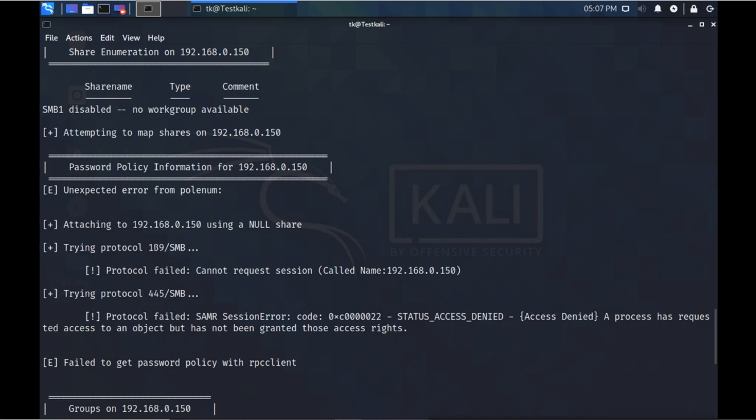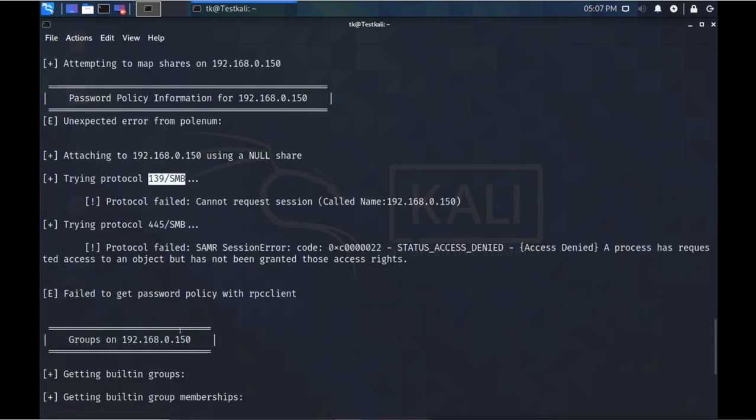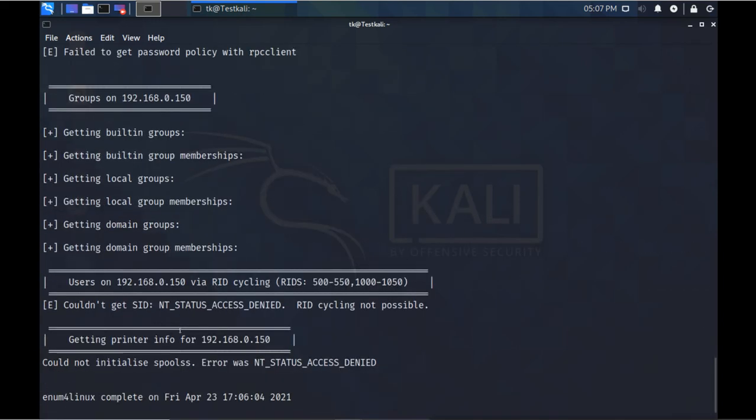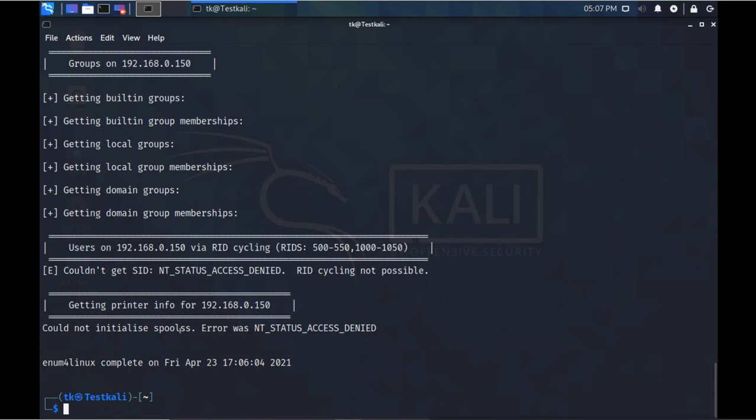Protocol is saying that there is 139 SMB. Trying it failed. This one is also failed. Now why is it failing? Because it needs at least a normal user authentication. So what I will do now,